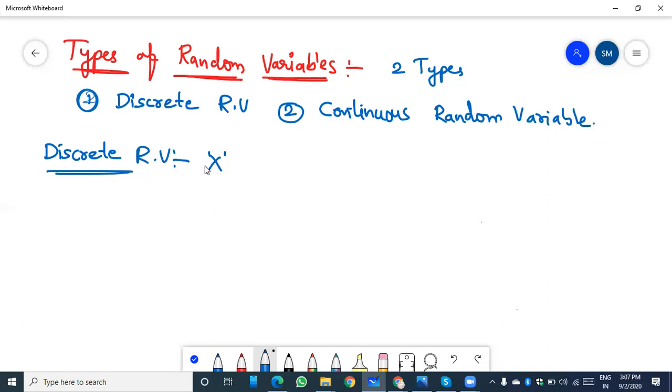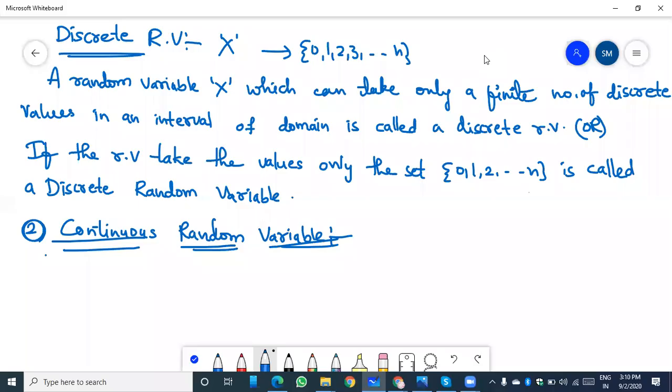In other words, it can be defined as: if a random variable takes values only on the set 0, 1, 2, 3, and so on up to n, it is called a discrete random variable. What is the discrete random variable? A random variable capital X which can take only a finite number of discrete values in an interval of domain is called a discrete random variable.